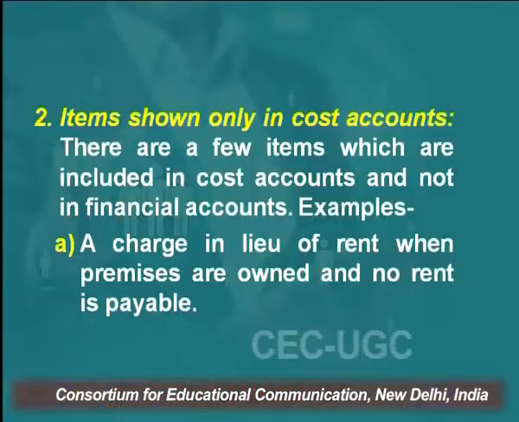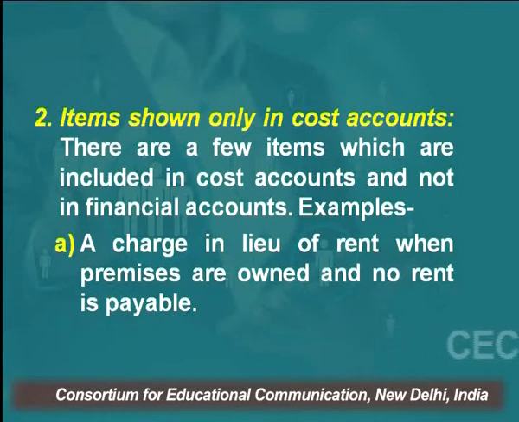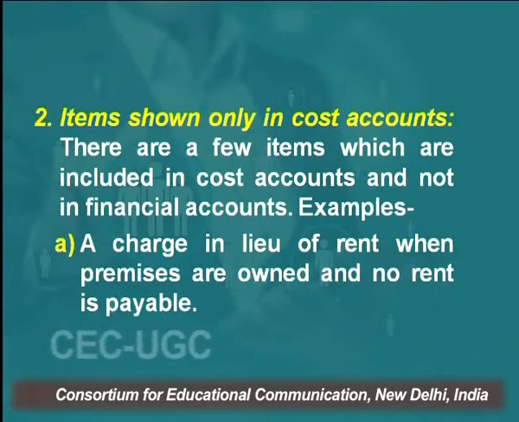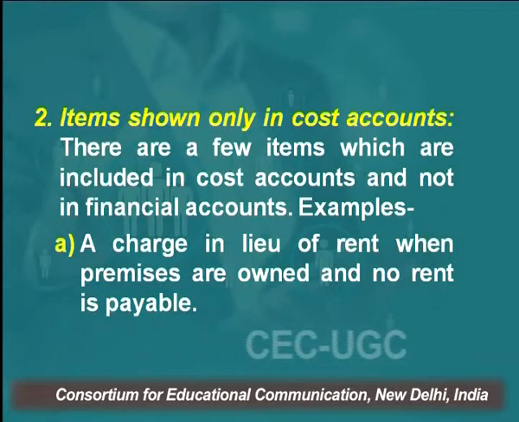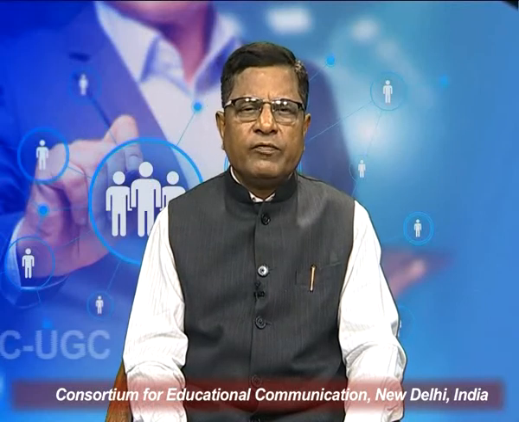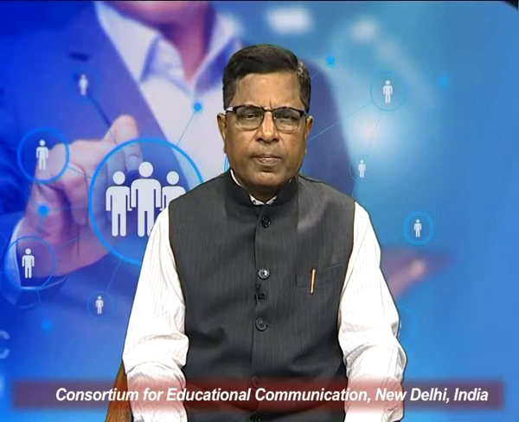The second important item which makes the distinction between the cost books and the financial books is that there are a few items which are included in cost accounts and not included in financial accounts, right? Up till now I was saying there are certain items shown only in the financial books. Now I am saying there are certain items shown only in the cost accounts, like notional rent. We also call it imputed rent, a charge in lieu of rent when premises are owned and no rent is payable.